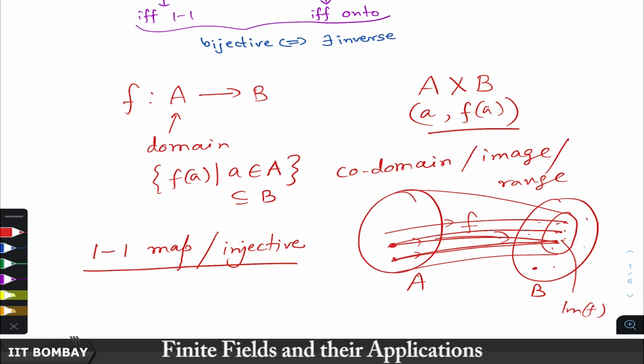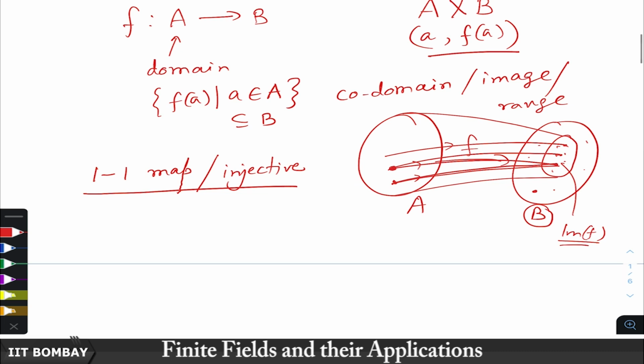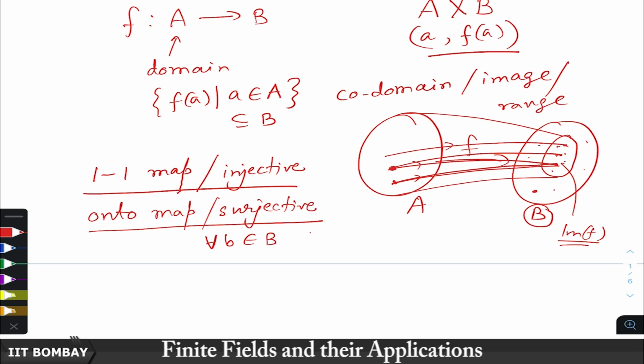Okay. Now, as I said, the image of F need not be equal to the whole set B, but if it is equal, then such maps are called onto maps or surjective maps. This is when for every b in B, there exists an a such that b is equal to f of a.